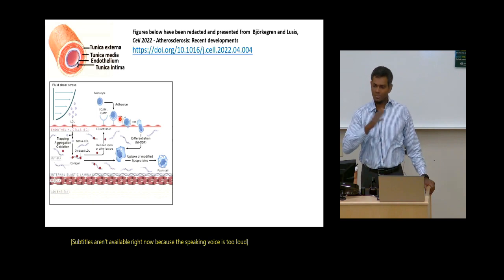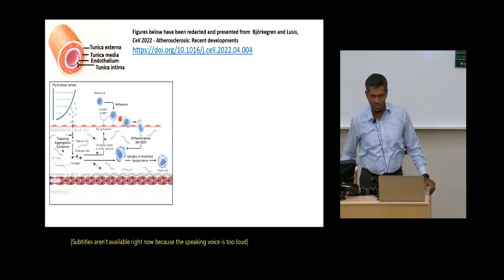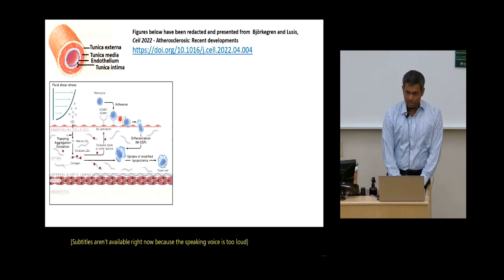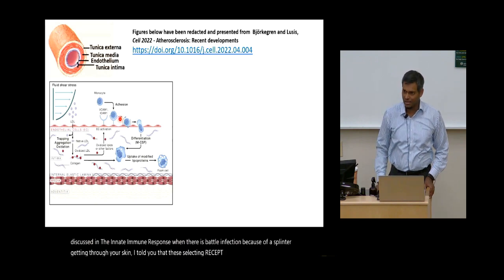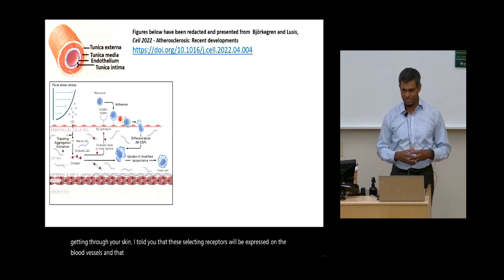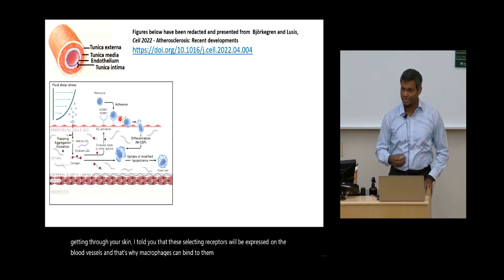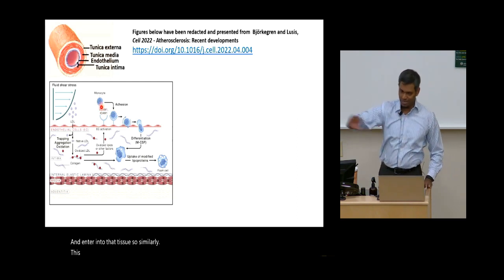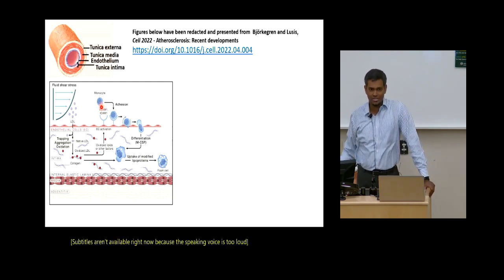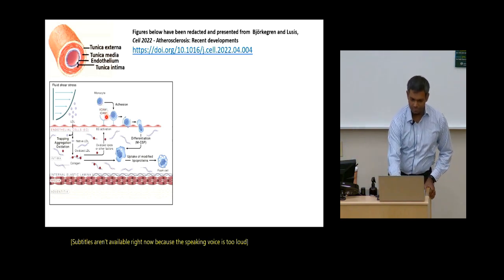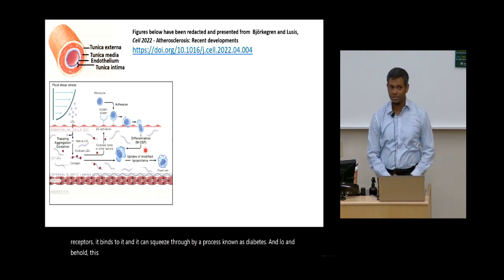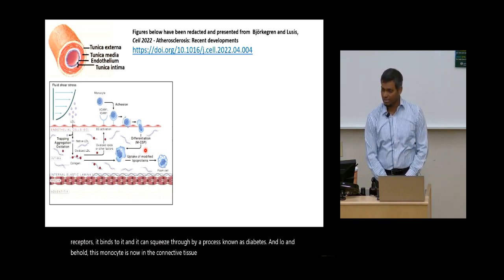If you remember what we discussed in the innate immune response, when there's a bacterial infection because of a splinter getting through your skin, I told you that selectin receptors will be expressed on the blood vessels, and that's why macrophages or neutrophils can bind and enter that tissue. Similarly, this monocyte would have minded its own business and gone right along, but because of these receptors, it binds and can squeeze through by a process known as diapedesis, and lo and behold, this monocyte is now in the connective tissue underlying the endothelial cells.